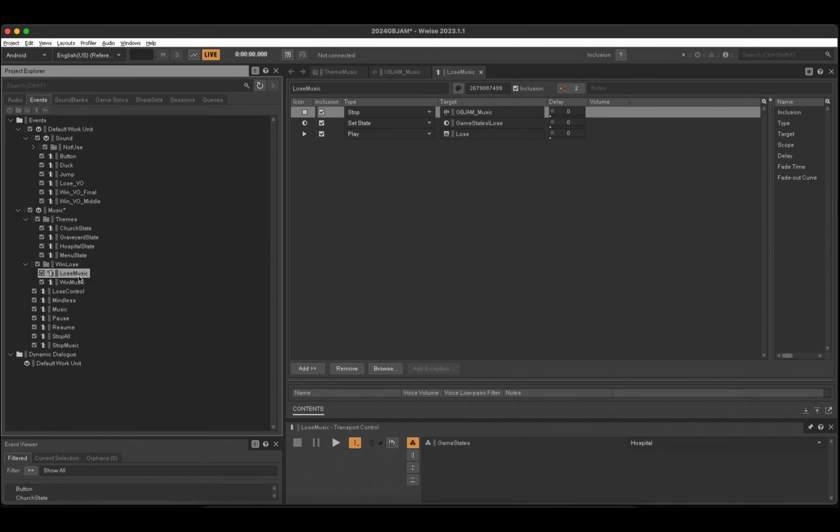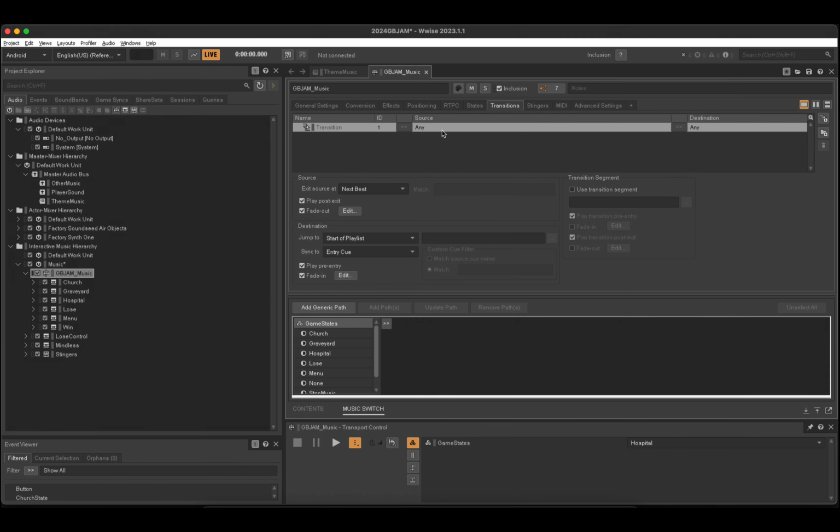For win and lose music, I created individual events for them. The reason I created them instead of using just one music event is that the game level is not linear. If I have individual events for controlling lose and win music, separate from other theme music, it will be logically cleaner when I implement the code in Unity.